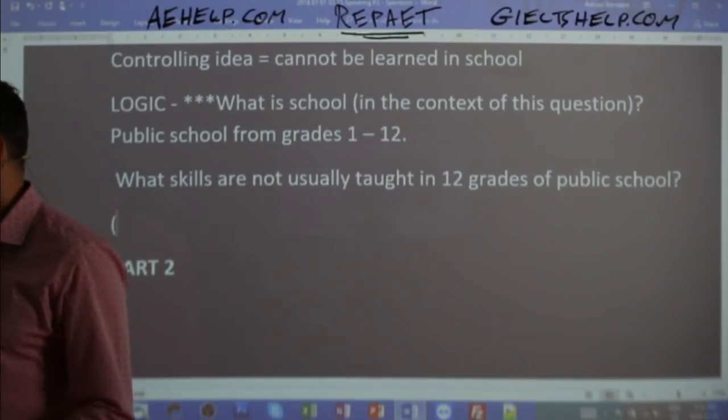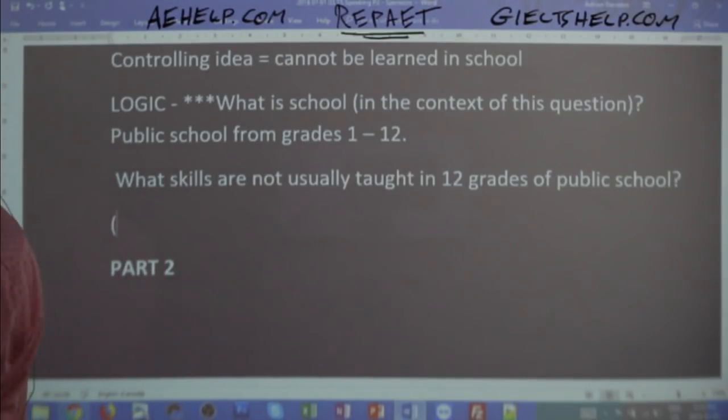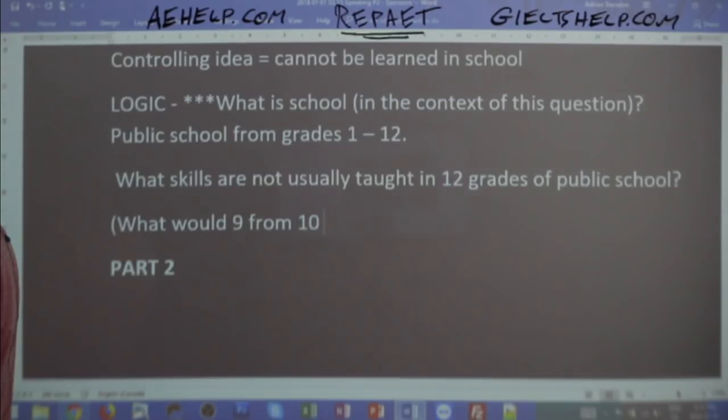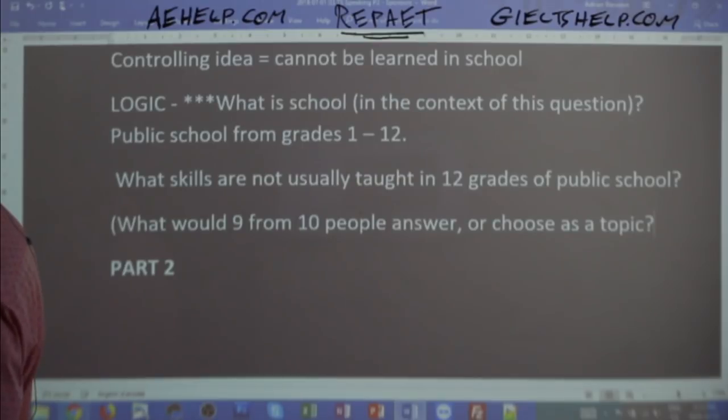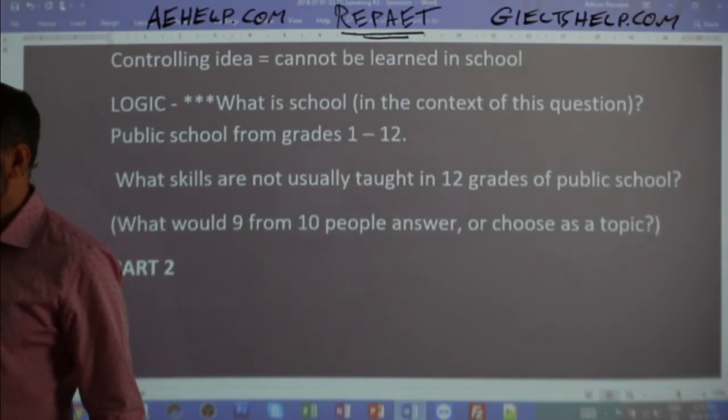So, of course, just with every other question for the cue card, you need to think about what 9 from 10 people would answer to this question. Okay, so what would most people choose for this question?